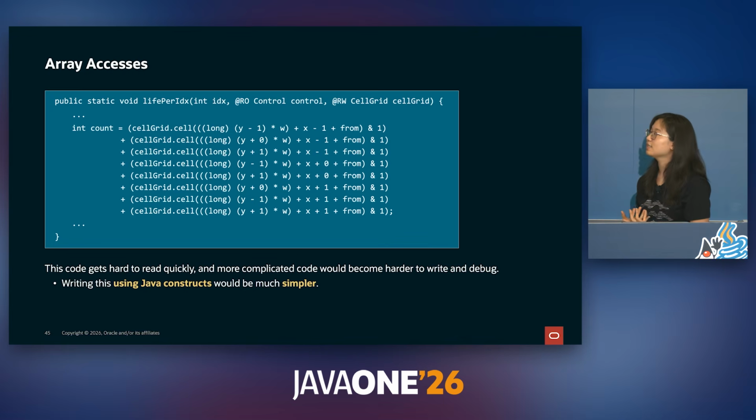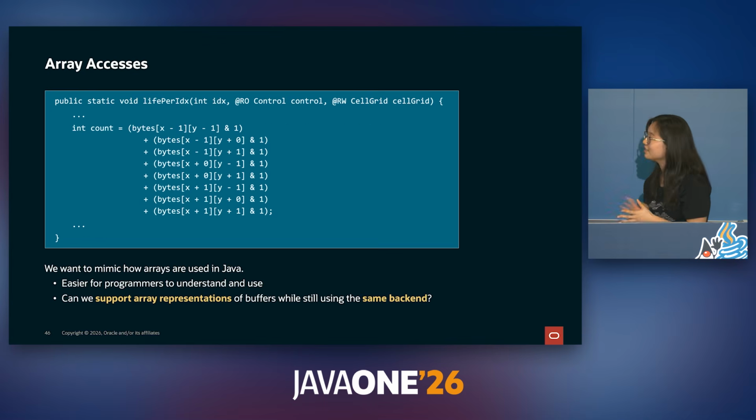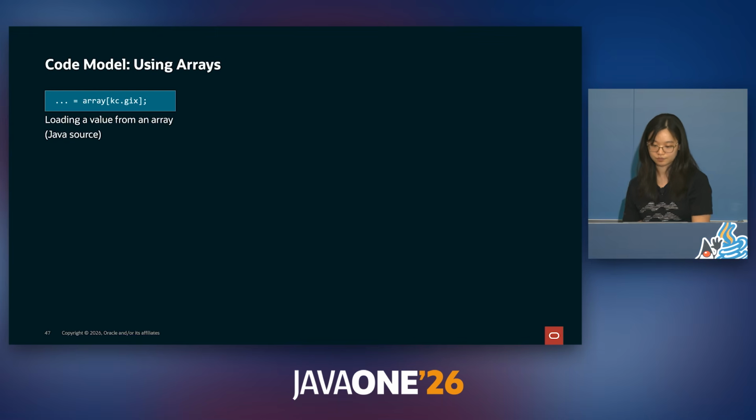If we could write this like we would normally write code in Java, using your typical array accesses, it would be much simpler to write this code and maintain it. Like this. Ideally, this is how we would write our code inside of HAT. This is easier to read, but we still need to maintain the use of these interfaces and memory segments in the backend. This isn't really negotiable. Ultimately, we want to mimic how arrays are used in Java while still maintaining the same backend. And this can be accomplished with code reflection.